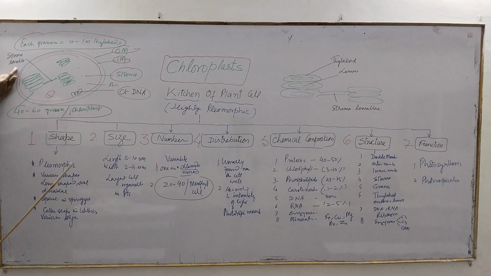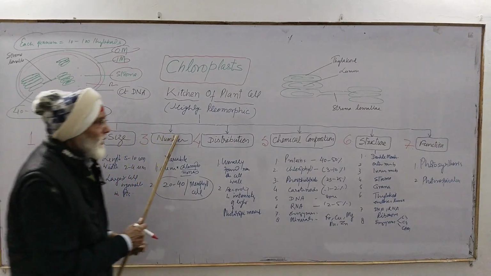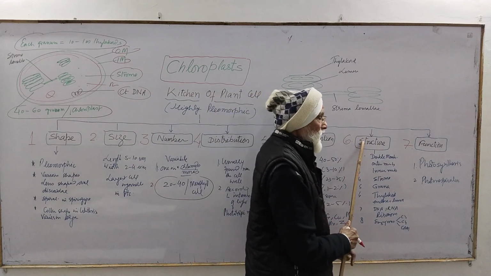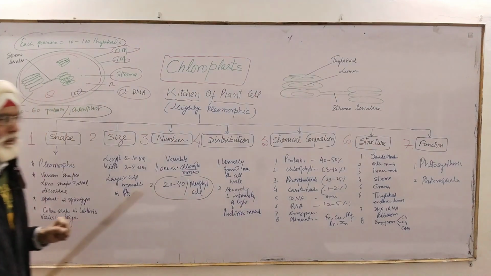Okay, so this is the general view of the chloroplast, and each grana form together stacks of the thylakoid, also interconnected through the stroma lamellae. Okay, now the important headline of the chloroplast study: number one, shape, and then size, then number and distribution, chemical composition, structure, and finally the function. Now let us see one by one.